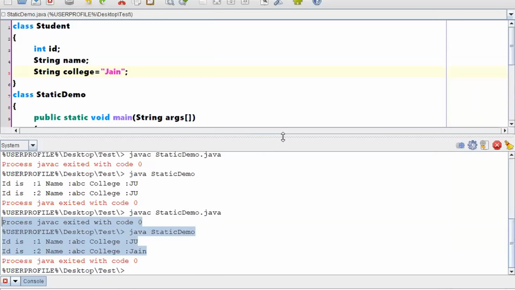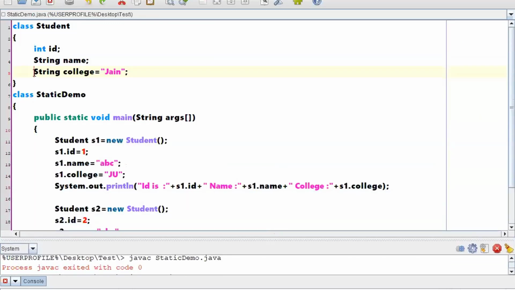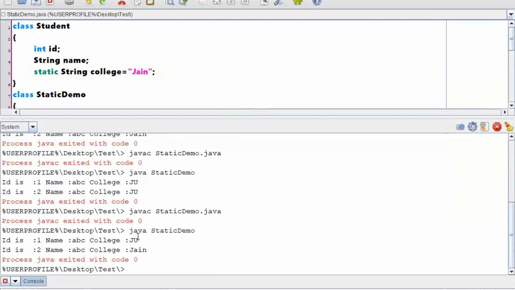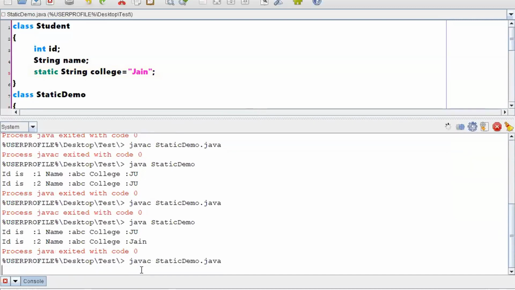Now when I make this particular variable a static, what I'm saying is don't create multiple copies, don't allocate a special memory for this particular variable. Let this particular variable be used for all the objects which have been created using this particular class. Keep it as static. When I keep it as static, then every object whichever has been created using this class will take the same value.